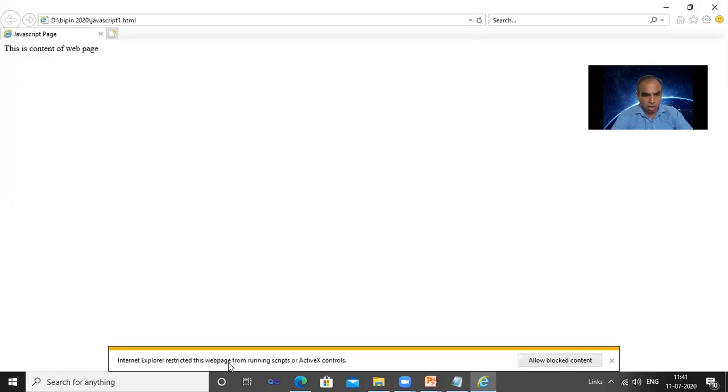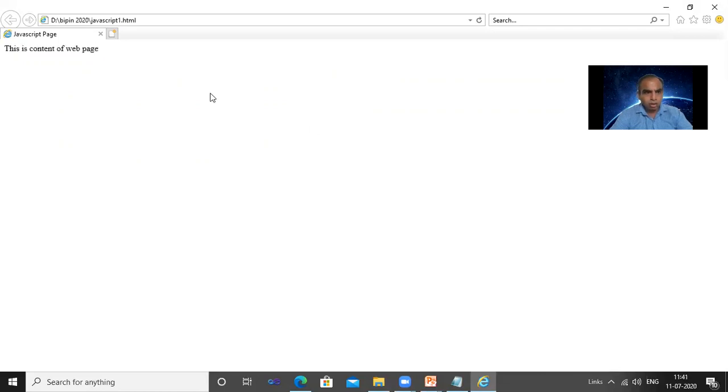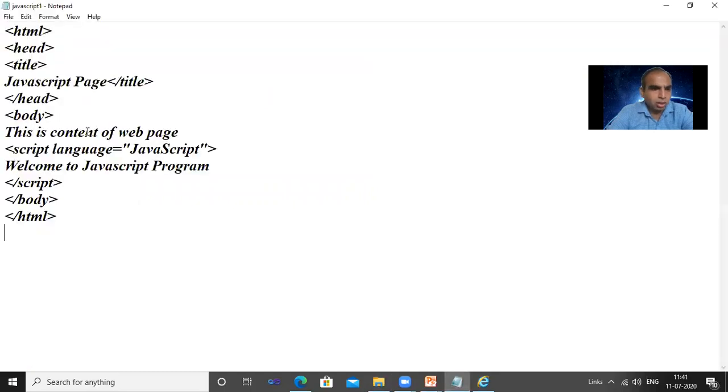Now they are asking below: ActiveX control, allow blocked content. Then only they will allow the page. This is the content of the web page. But here we are writing just welcome to JavaScript.